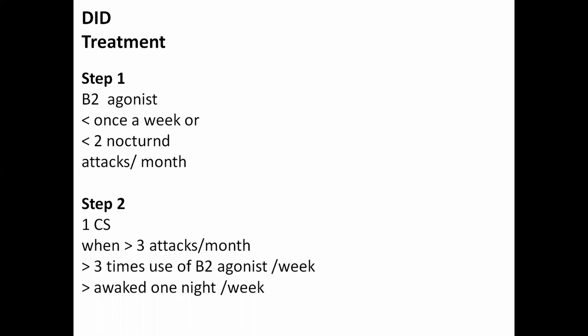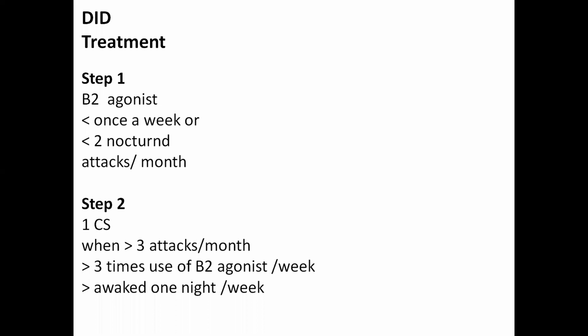Treatment. There are many steps. Step one is the initial stage; if the patient is not responding, then the second step, then the third step, fourth step, fifth step. That depends on the severity of bronchial asthma.